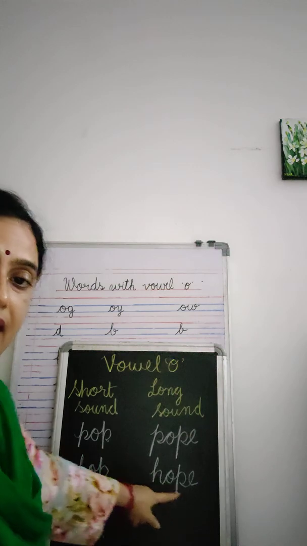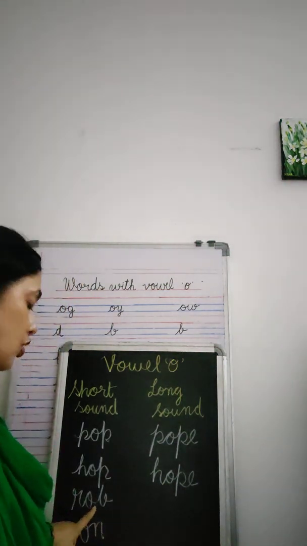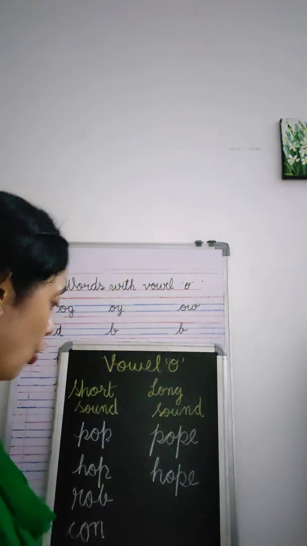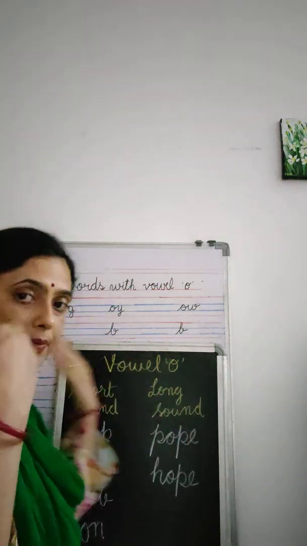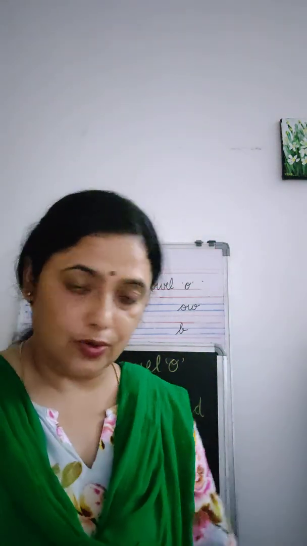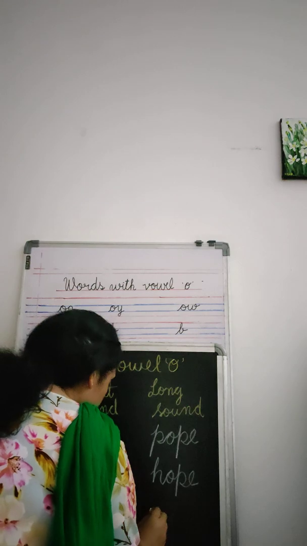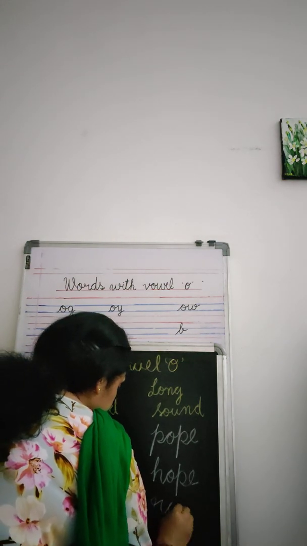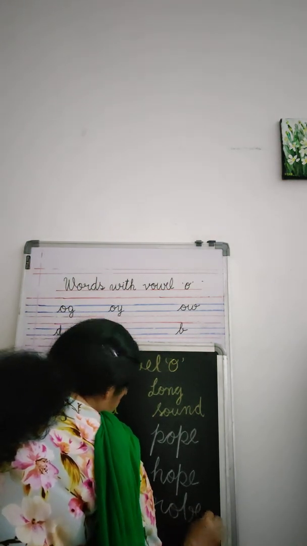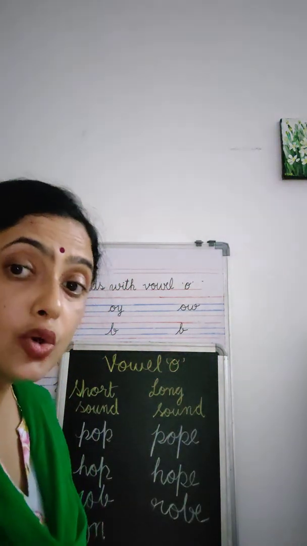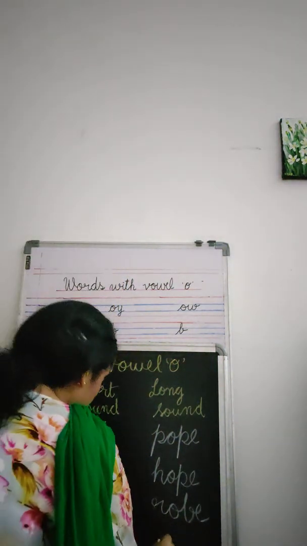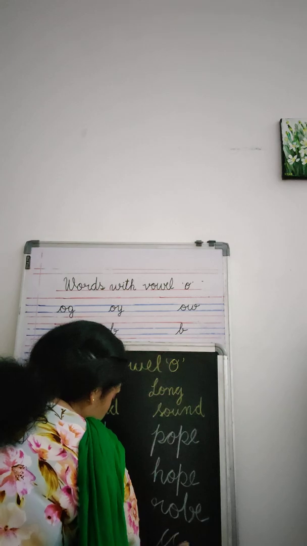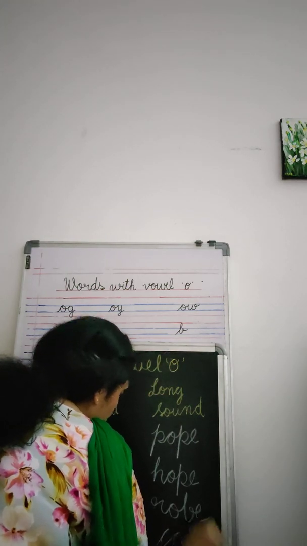So hop and hope. Rob and robe. Robe, it's a full dress. Corn and cone.